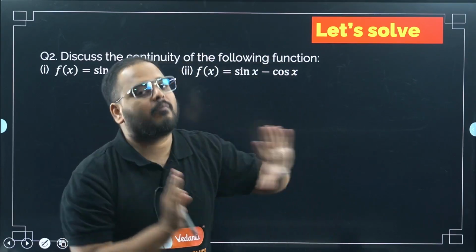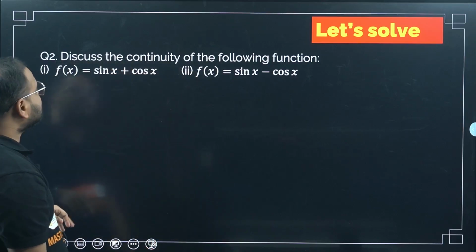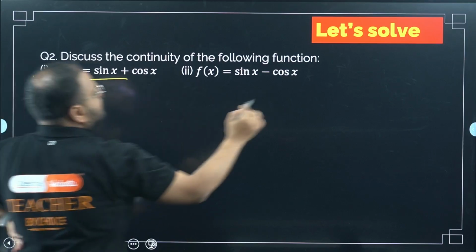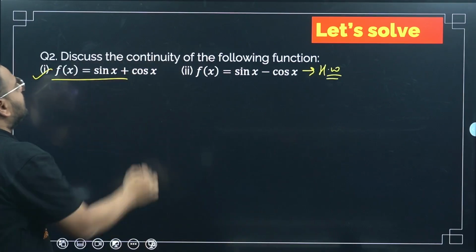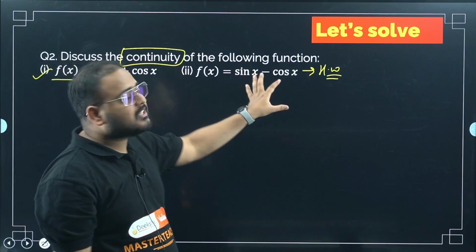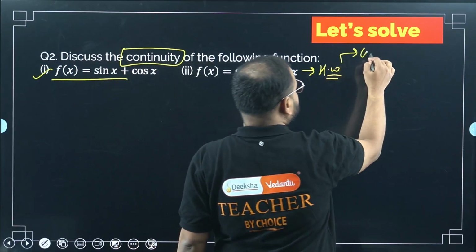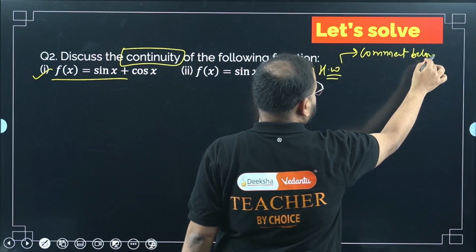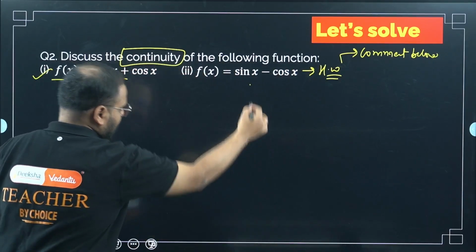Now moving on to problem solving. Let's see how the questions will look like. This is having 2 parts. This I'll do, you do this as homework. So what is the question here? Check the continuity. So I'll do this part, you do this and tell me in the comment section below whether it is continuous or not. I'll do the first part.